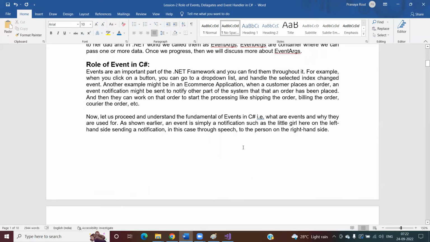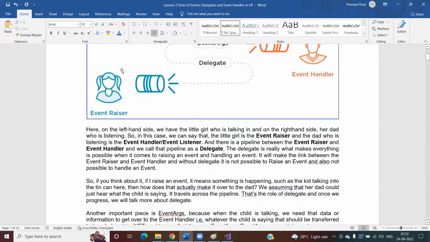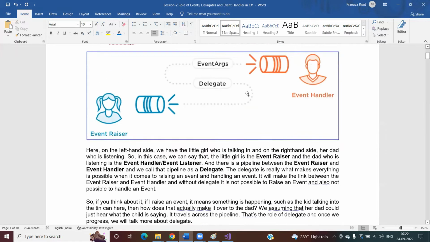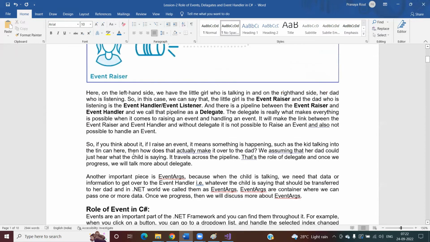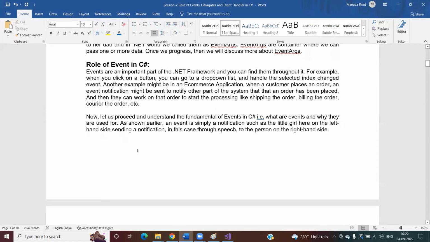Now let us try to understand the role of event in C Sharp. Let us first try to understand what an event raiser is, and then we'll understand the delegate, then the event handler, then the role of event args. Let's start with the event raiser. Events are an important part of the .NET framework, and you can find them throughout.